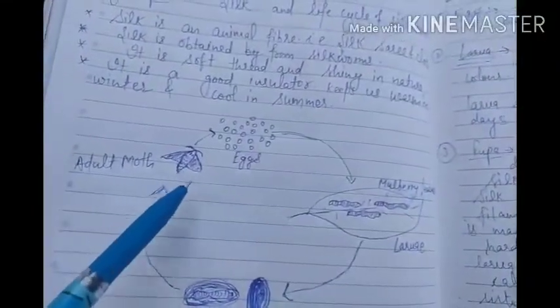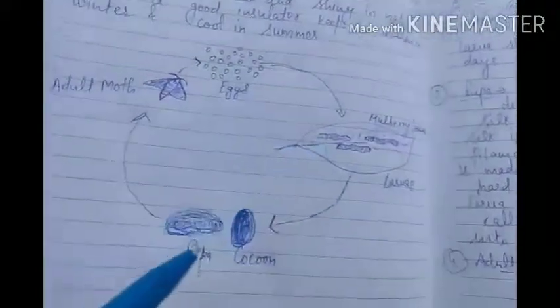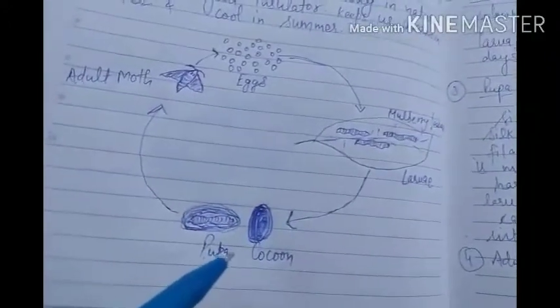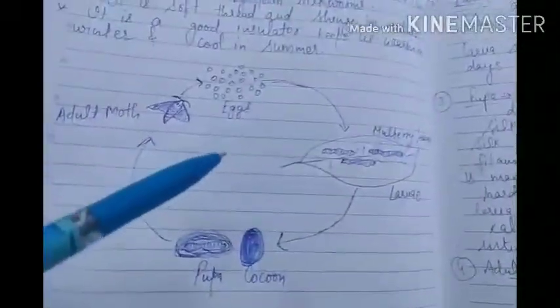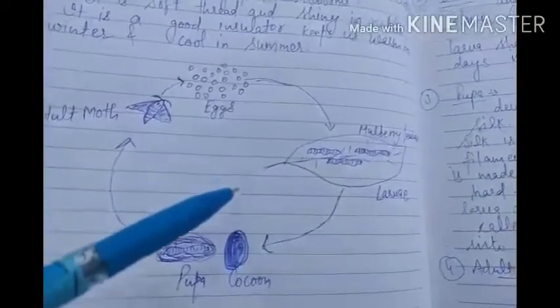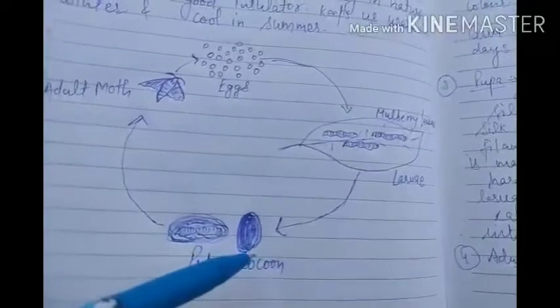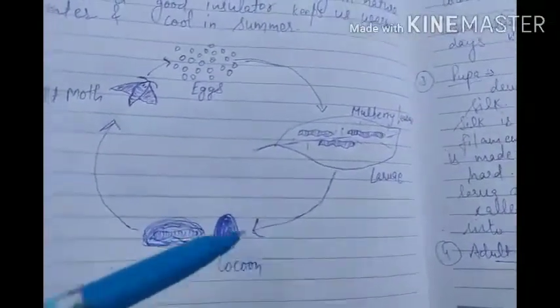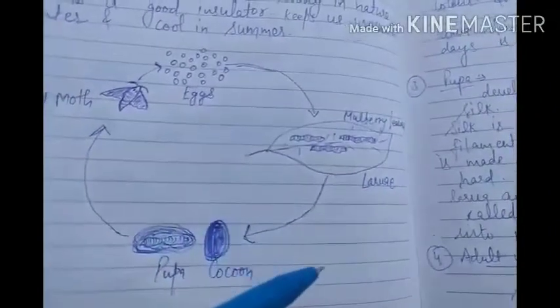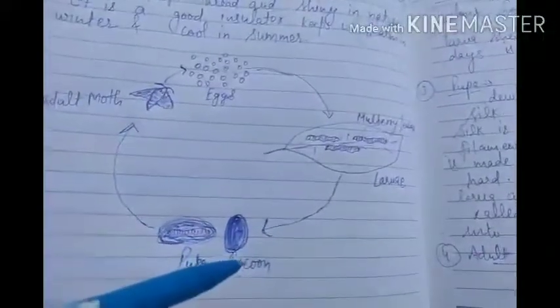Then it again produces eggs, then again larva, then again the pupa produces a cocoon, and then it converts into an adult again. This life cycle is called the silkworm life cycle. By this they produce the cocoon, and we want this cocoon, which is white in color and shiny. We separate it and then we get the silk from it. So this is the complete process to produce silk.